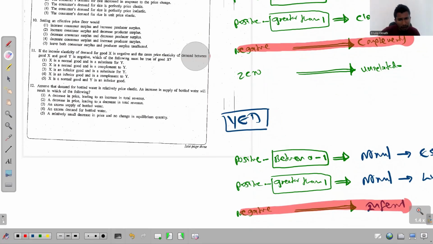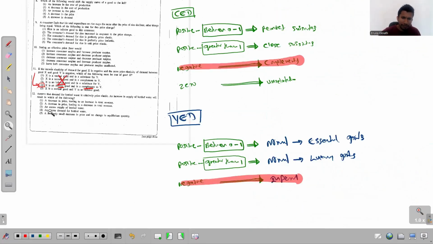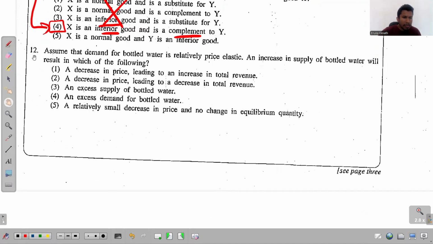Hope you all see this. On one side, based on YED the good is inferior. So one of these must be the answer. On the other side, the goods must be complementary. So this has to be the answer. All the others are wrong. So this is the answer. Hope you all understand it. So for the 11th one, 4th is the answer. Right. Now we move to the 12th question. Look at the 12th question.